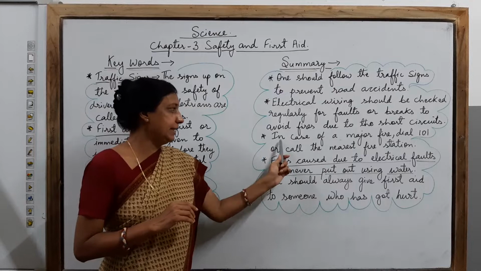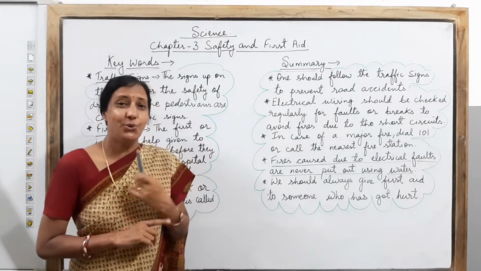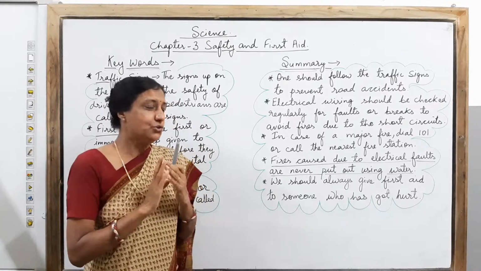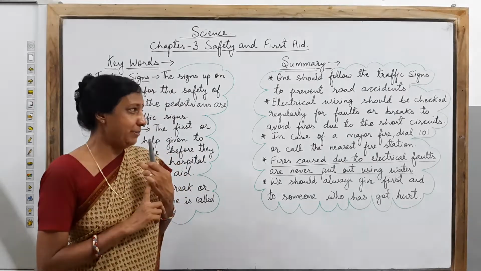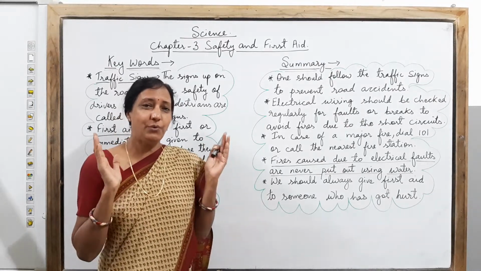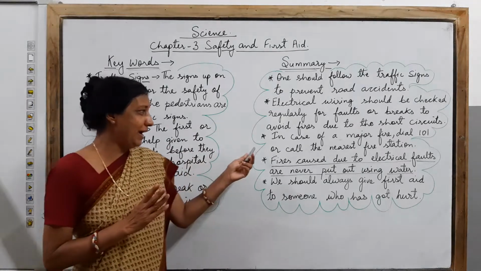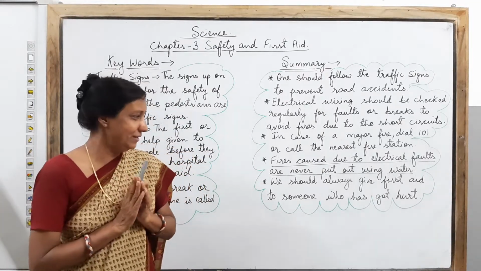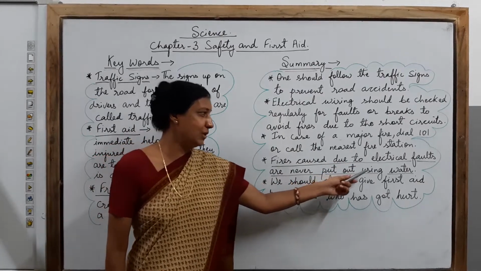Now next point is, in case of major fire, dial 101 or call the nearest fire station. As you know, in case of fire, you cannot control it. It increases very fast. So the first thing required is to call the fire brigade, and if a fire extinguisher is available in the building that is on fire, you should know how to use it, so that the fire is in control. Or you can call the fire station immediately. Clear, children?